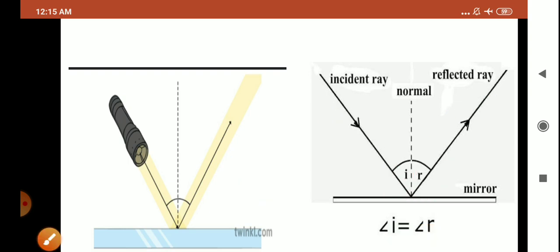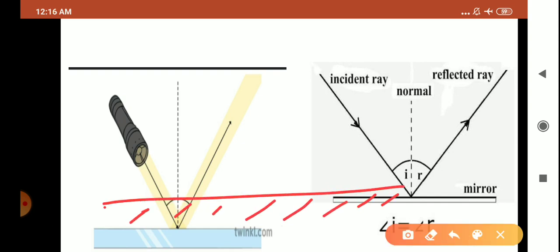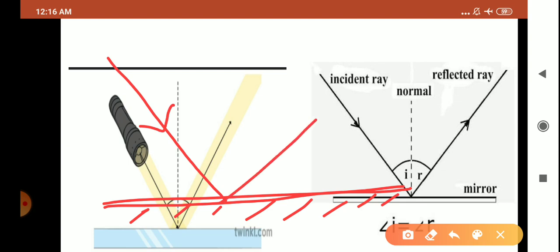This thing will be more clear to you, children. But first of all you should know how we do the naming of these rays. So children, do remember, suppose this is a mirror. This is the back of the mirror. Now suppose any ray of light falls on this mirror. It will reflect back.